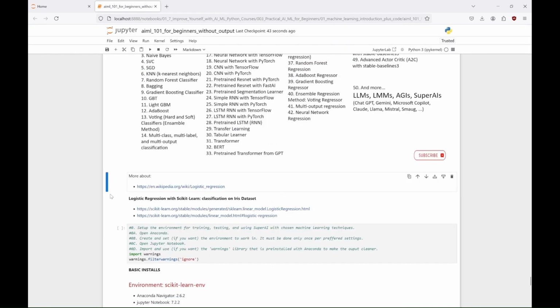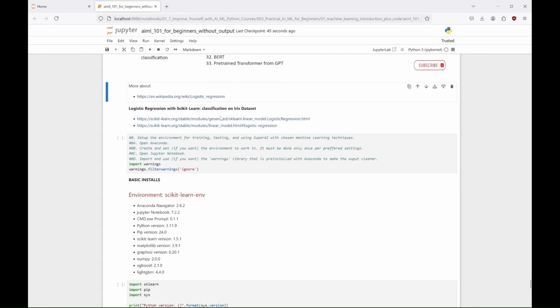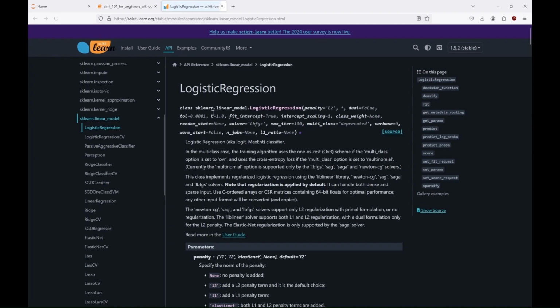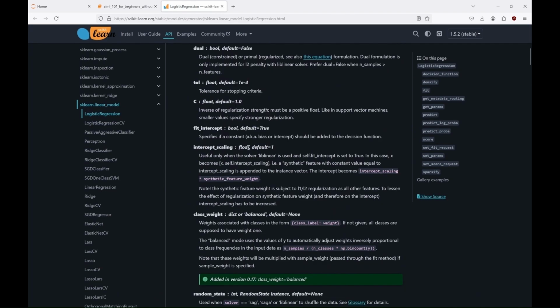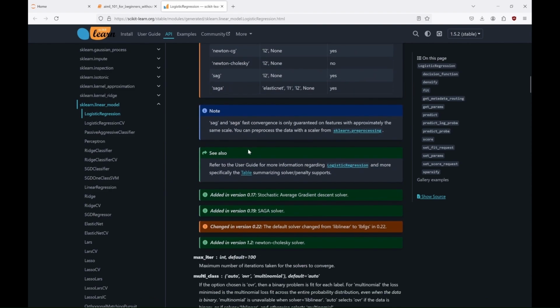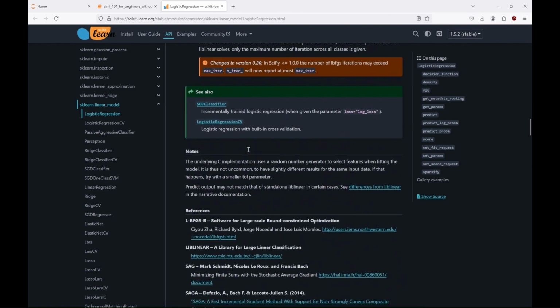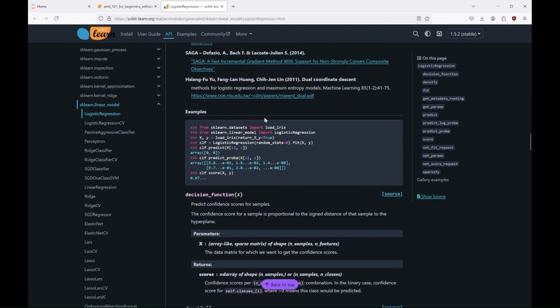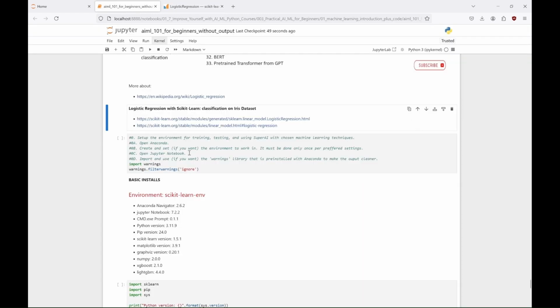And now, let's see what we can learn about implementing logistic regression with Scikit-learn. At their site, you can find a lot of parameters you can modify while you are using it. But first, let's find the example with which we can start working with this algorithm. And here it is, so we can copy it, paste it into our tutorial, and run it if we have all the libraries we need installed.